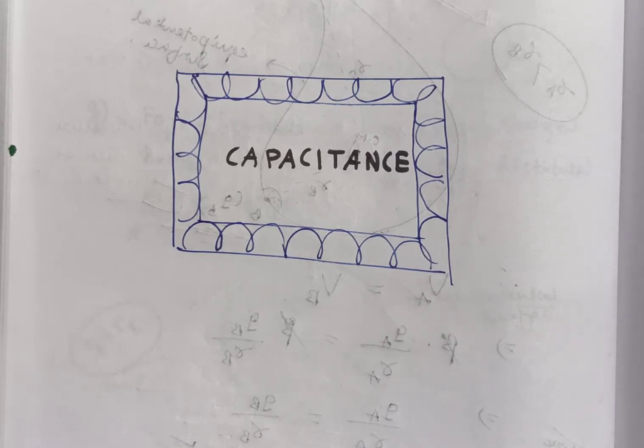Then we derived the formula of the capacitance of an isolated charged sphere, that is 4 pi epsilon naught r in vacuum. In any medium, that is 4 pi epsilon r. So we may conclude that the capacitance of an isolated charged sphere depends upon its size, that means the radius of the sphere. If the radius increases, the capacitance of the sphere increases.